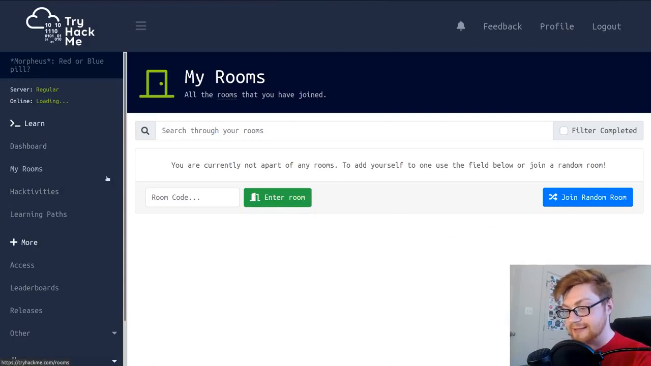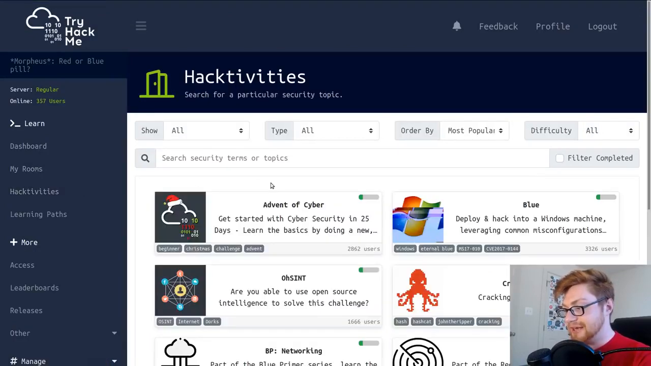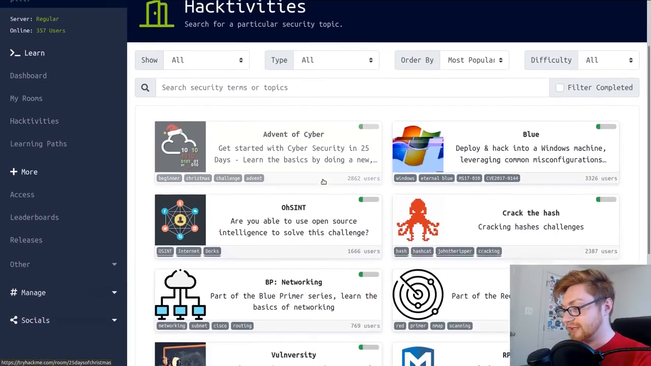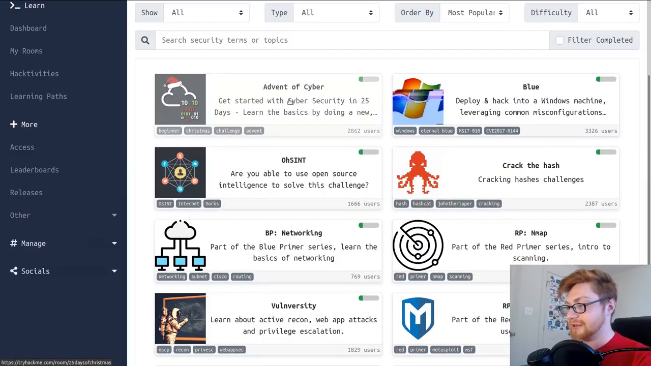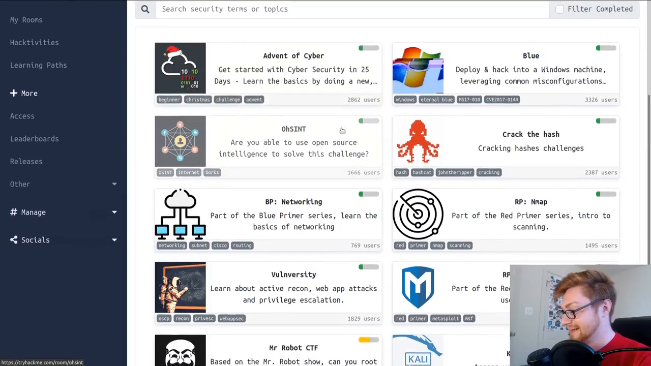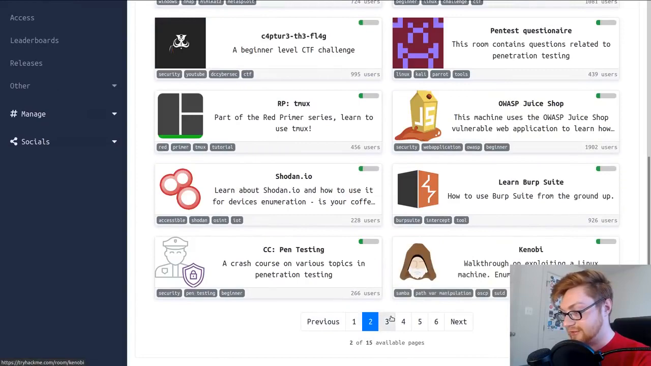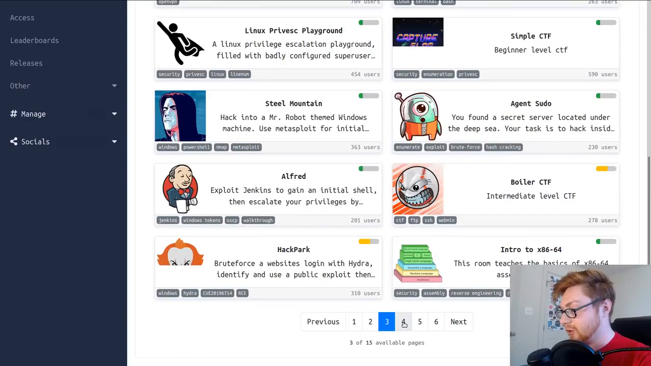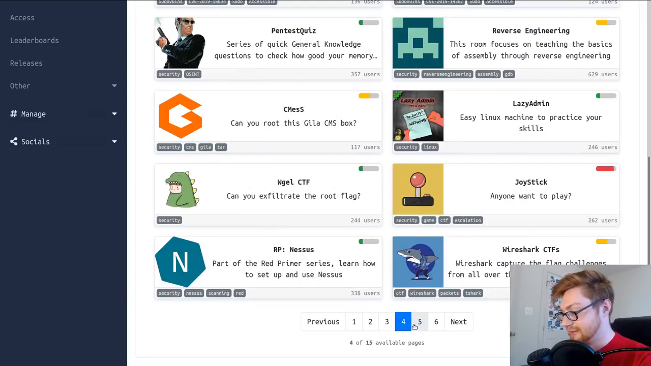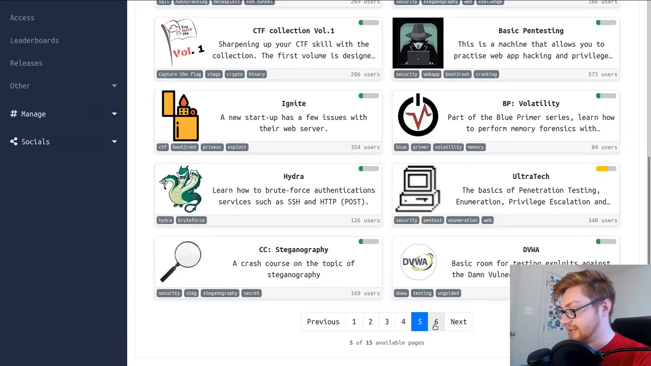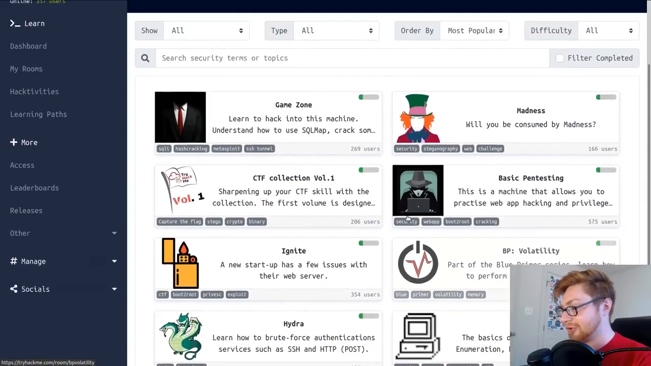All right, let me pivot to my other browser here that I want to use to go find and track down the basic pen testing room. You can take a look at some of the other rooms that they have. It's awesome that they actually had an Advent of Cyber thing, like, you know, those 25 days till Christmas. Cracking hashes, learning about Metasploit, the Kali Linux one, Shodan, OWASP, Juice Shop, Alfred, some Wireshark stuff, reverse engineering, DVWA. Look, I think they just have a really cool collection here. Basic pen testing is the one I want to jump into.